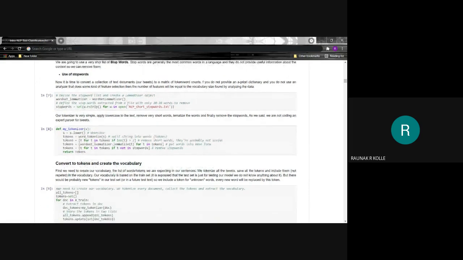First, we create our vocabulary, the list of words or tokens we are expecting in our sentences. We tokenize all the tweets, save all the tokens, and include them in the vocabulary. A vocabulary is based on the train set. It is supposed that the test set is just for testing our model, and we do not know anything about it.